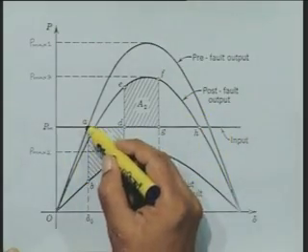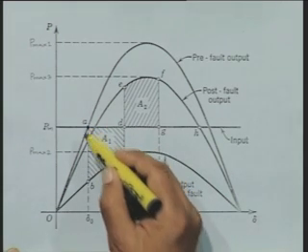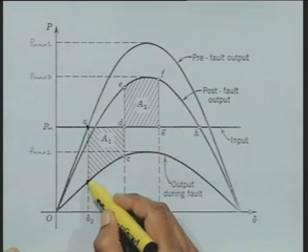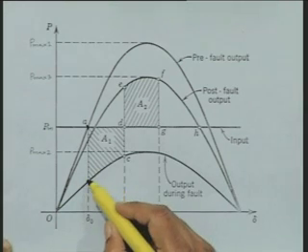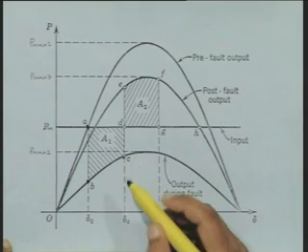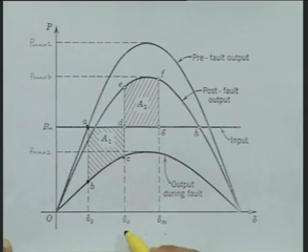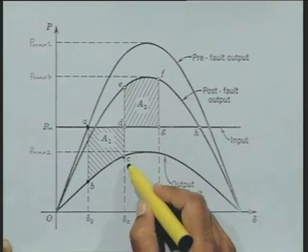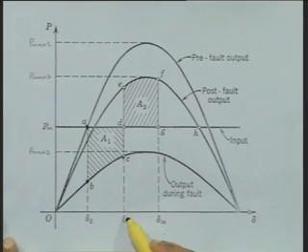Initially we are operating at this point A. The moment fault occurs, you shift to the point B on the during the fault power angle curve. Now, when you are moving on this curve, at this point C at an angle equal to delta C, the fault is cleared. We call this the fault clearing angle, the angle at which the fault is cleared.